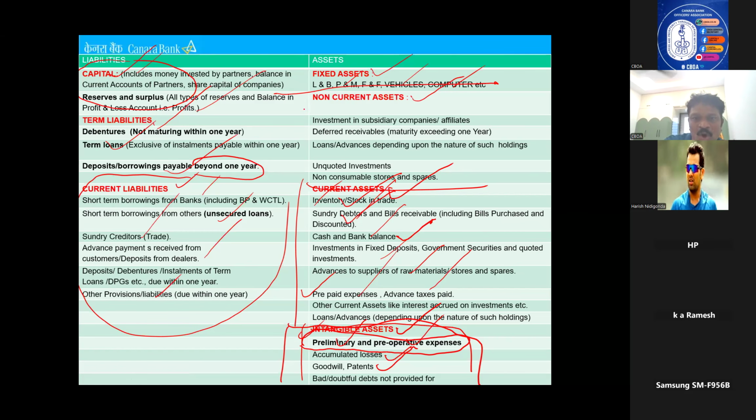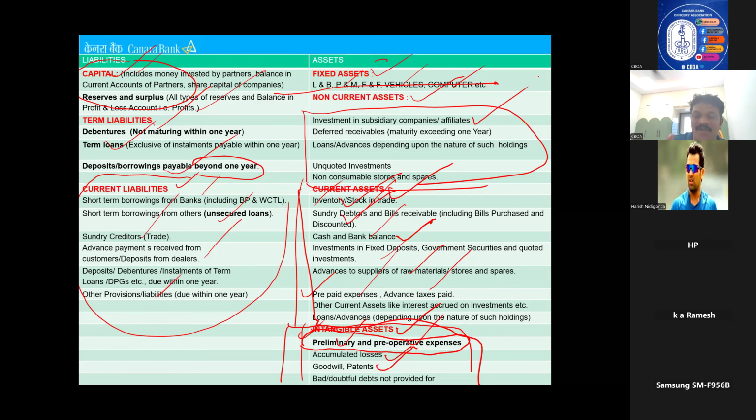Now coming to non-current assets. Whatever money you brought into the business with capital and loans, if you purchase a fixed asset, it's a fixed asset. If you are purchasing stock and all, it's a current asset. But if you are doing something other than business, it comes under non-current assets. Now you see what that is? Investment in subsidiary companies. I have given a loan to you and you are investing in subsidiary companies. So it is not the actual original business.